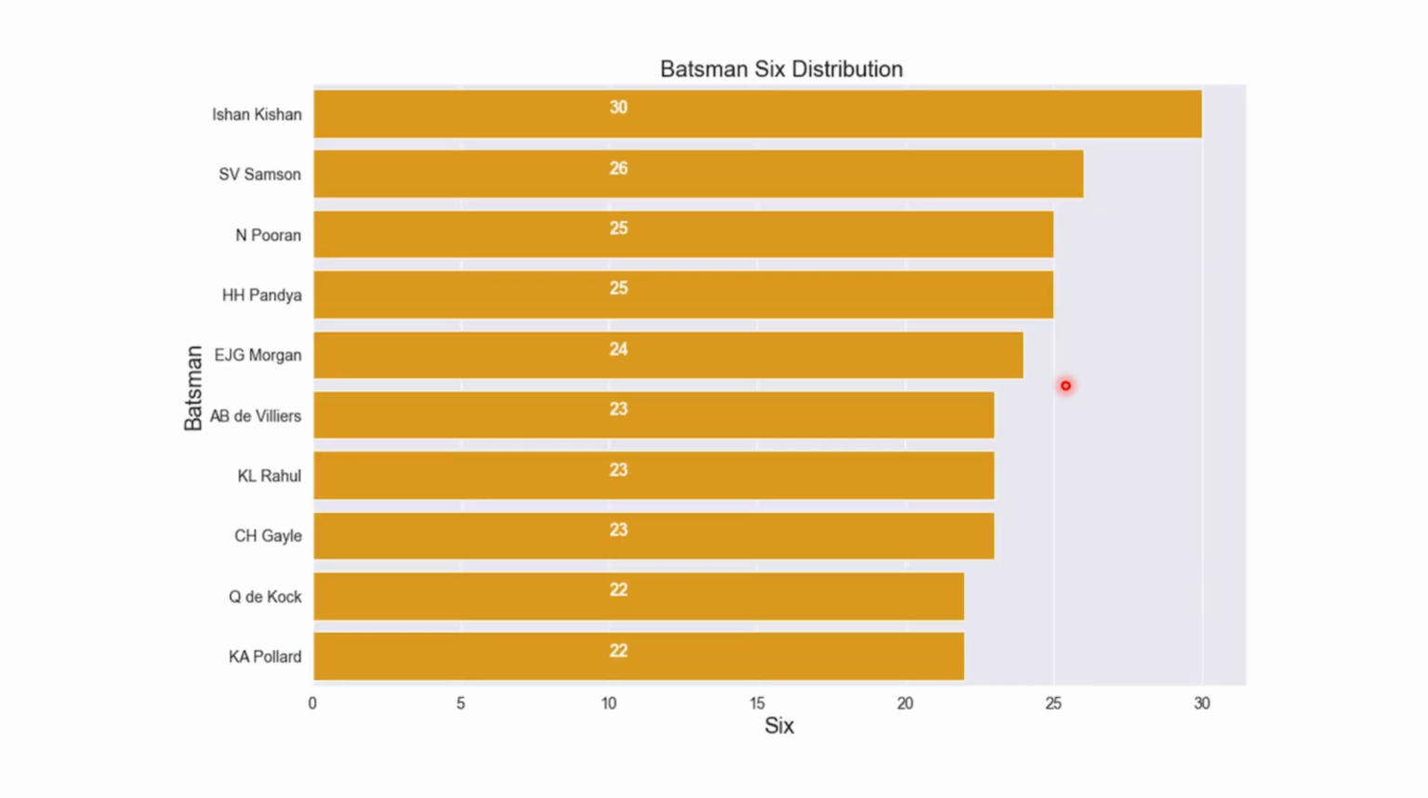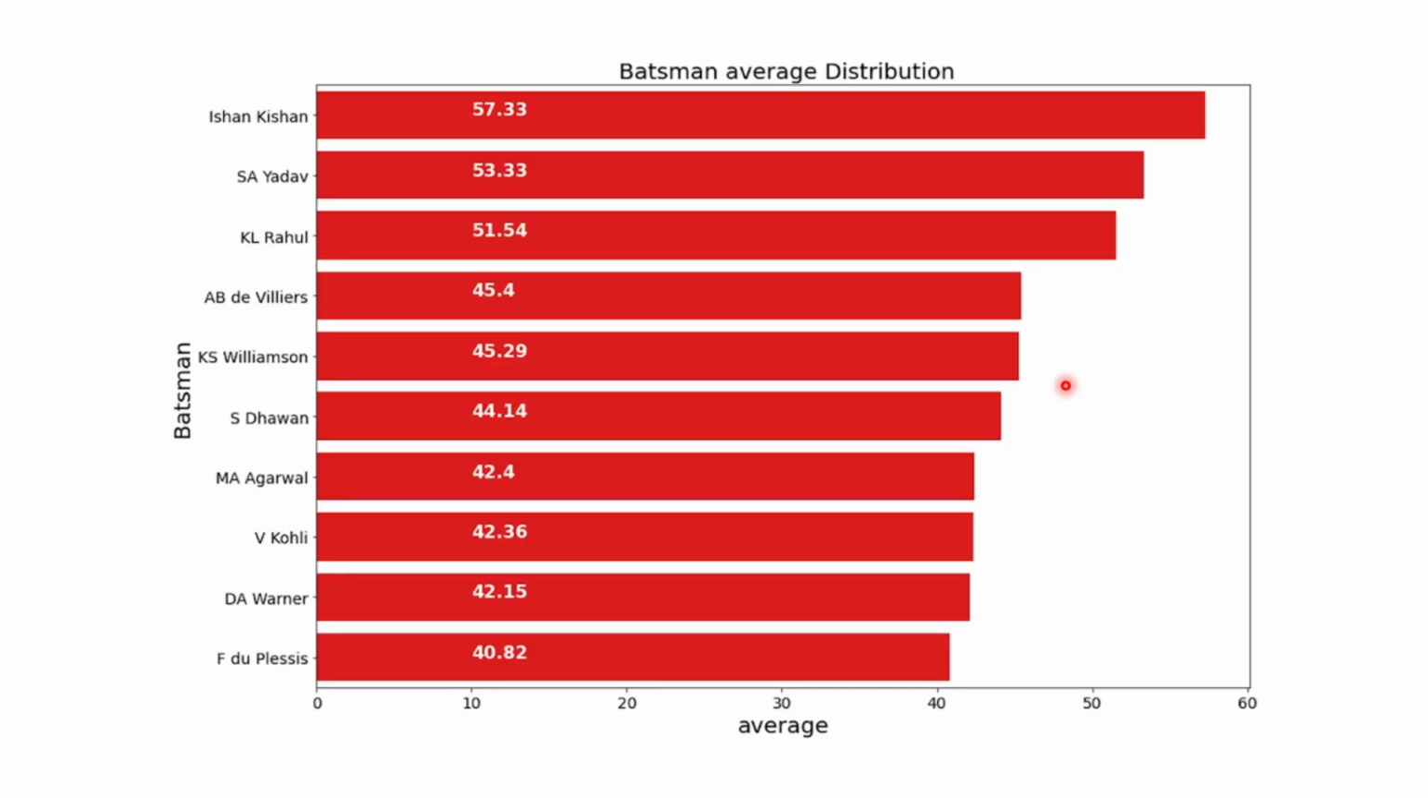Sixes. Ishan Kishan is the top scorer, followed by Samson, Puran, Hardik Pandya, Morgan, de Villiers, Rahul, Gayle, Quinton de Kock, and Pollard. It's very obvious these would be the standard names, but Ishan Kishan hitting the highest number of sixes, quite a revelation.